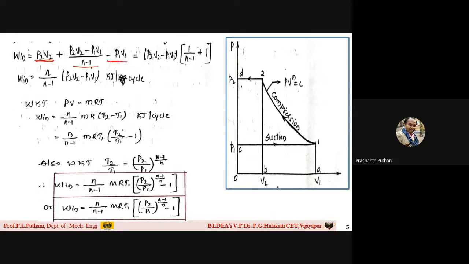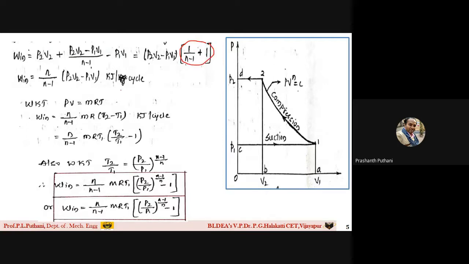If you take these together, I can write P2 V2 minus P1 V1 as common. So I get 1 plus 1 by (n minus 1). On simplification, this becomes n by (n minus 1) into (P2 V2 minus P1 V1).